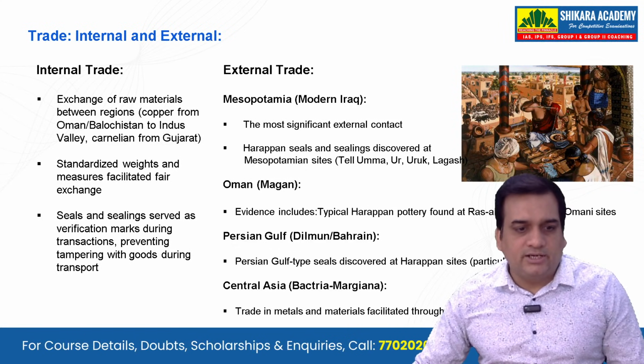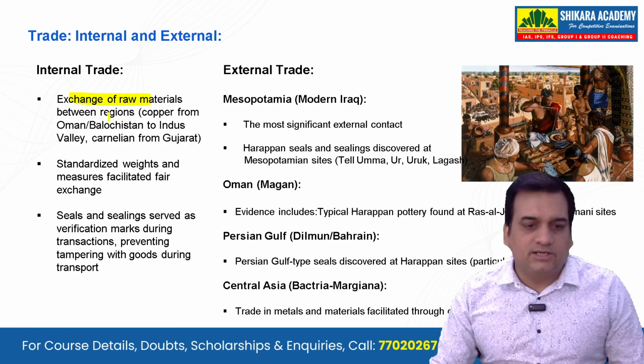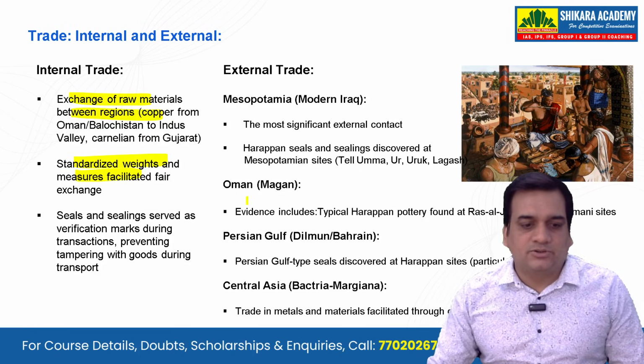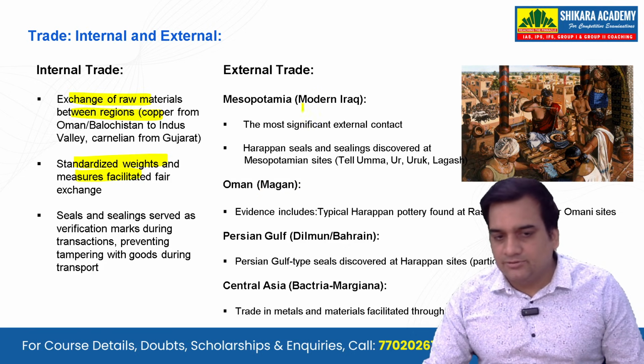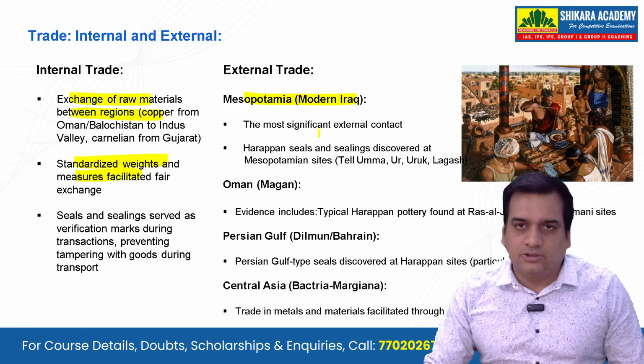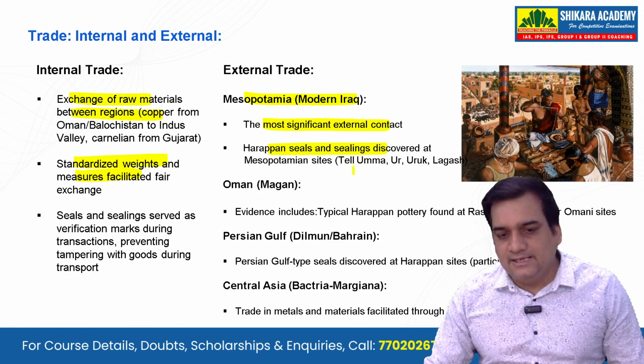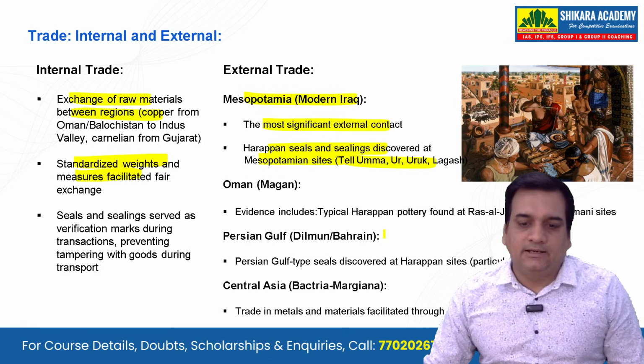What about the trade? So there was internal trade, that we have seen, exchanges of raw material between regions, as well as standardized weights and measures. So all that was there. There was external trade also, like with Mesopotamia, or modern day Iraq. The most significant external contact: Harappan seals and sealings discovered at Mesopotamian sites, Tell Asmar, Ur, Uruk, and Lagash.